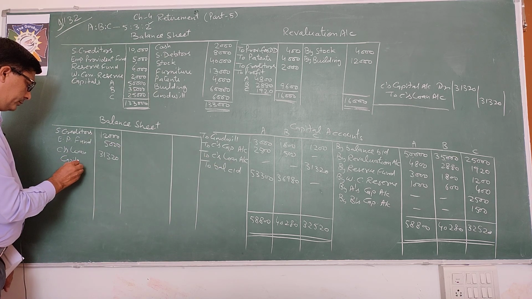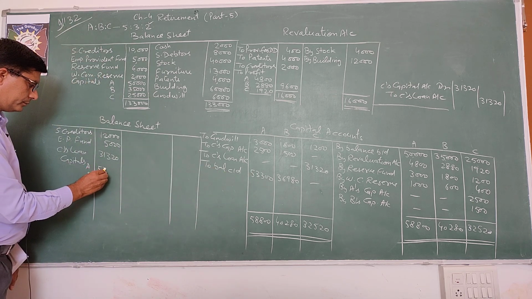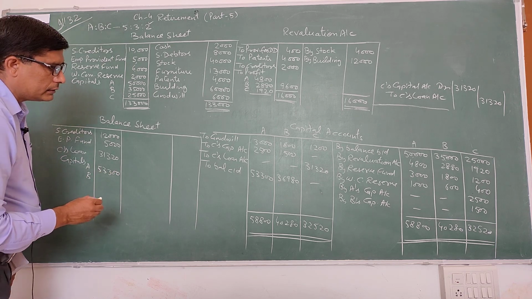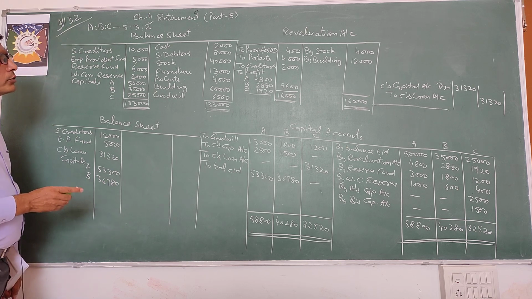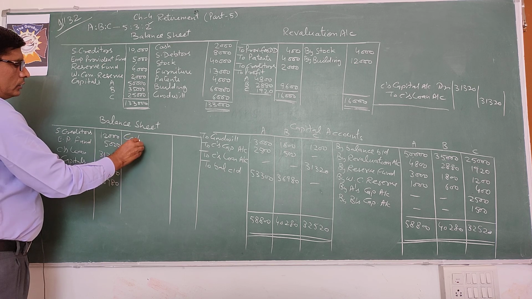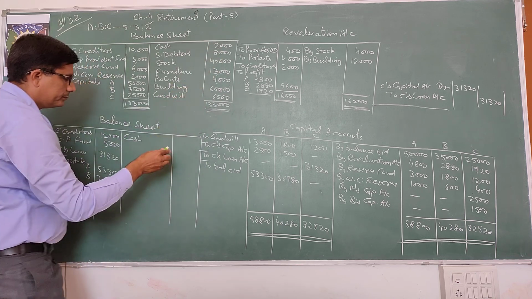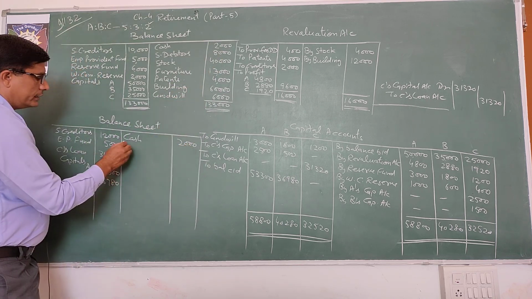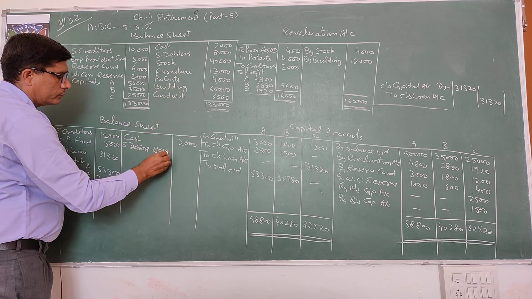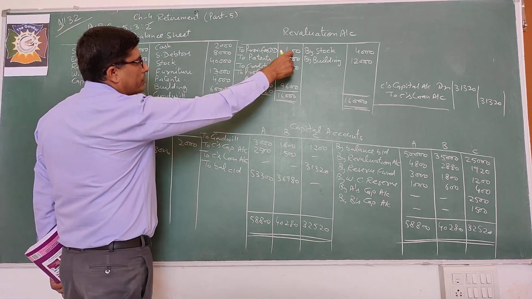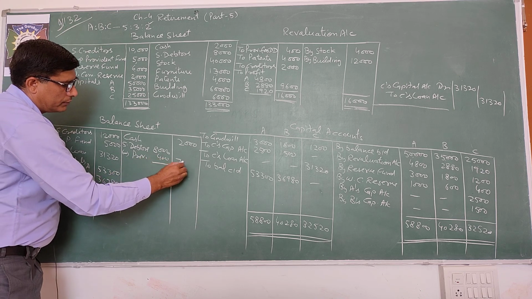This is C's loan. And now closing balance of capitals A and B. A's balance 53,300. B's balance 36,980. Okay, now take asset side, cash. So there is no change in cash because the retiring partner is not paid. So it is same 2,000. Sundry debtors given 8,000. We have created provision for doubtful debts 400. So deduct less provision, 7,600.